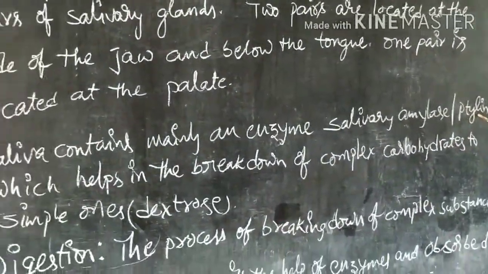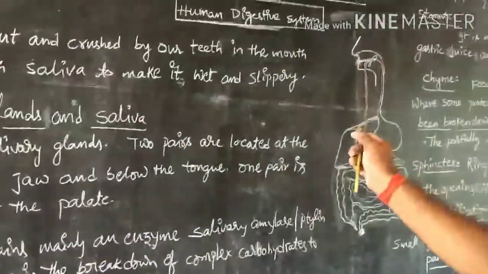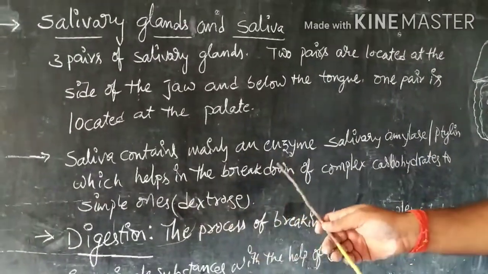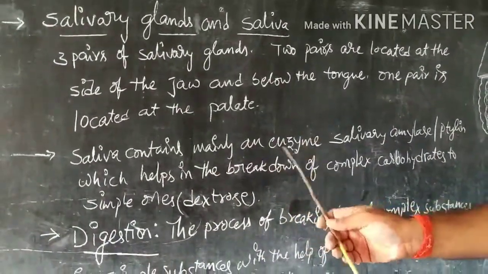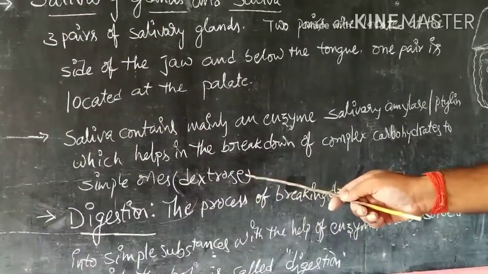It helps in the breakdown of complex carbohydrates into simple ones, that is, saliva acts on carbohydrates and converts them into simple sugars like dextrose or maltose.